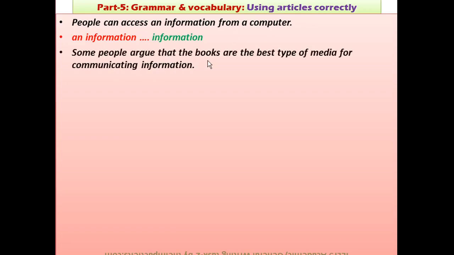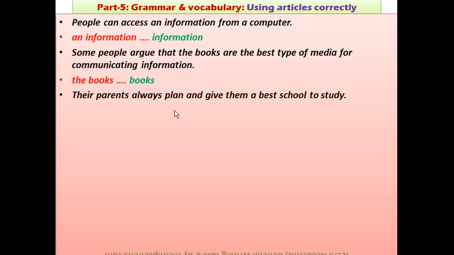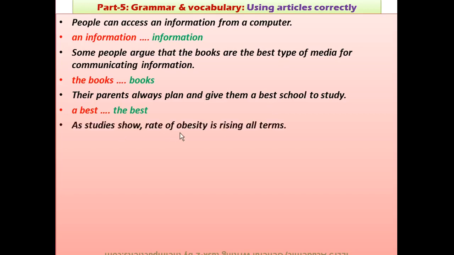Next one. "Some people argue that the books are the best type of media for communicating information." For communicating information, it's fine. Let's see what's the problem here. "The books": again the same thing, because we are not talking about any specific books, so we simply have to use "books". "Their parents always plan and give them a best school to study." I hope you must have got it by now. We cannot use "a" before a superlative degree like best, worst, most intelligent. You have to say "he is the most intelligent boy", so it should be "the best school".